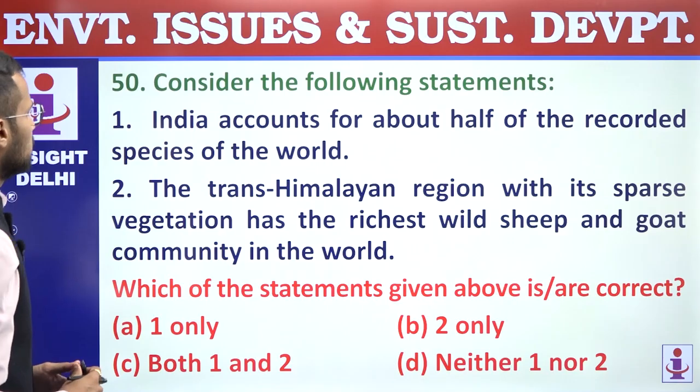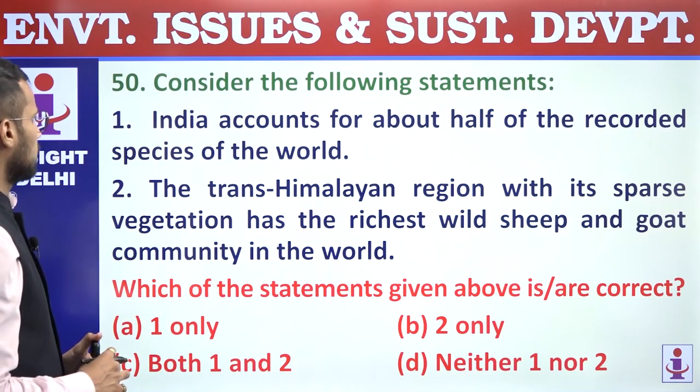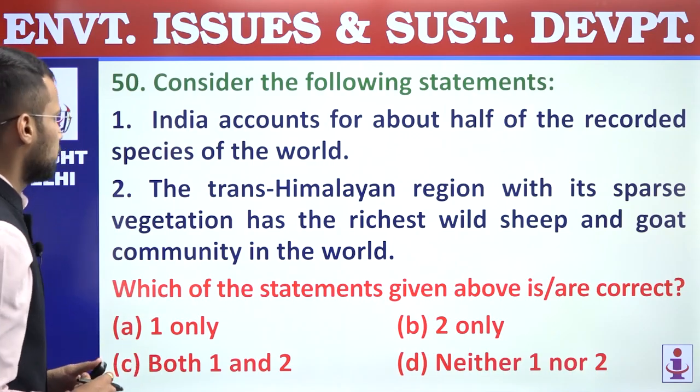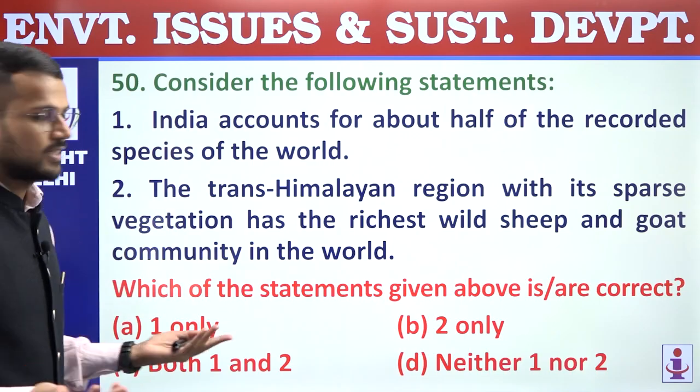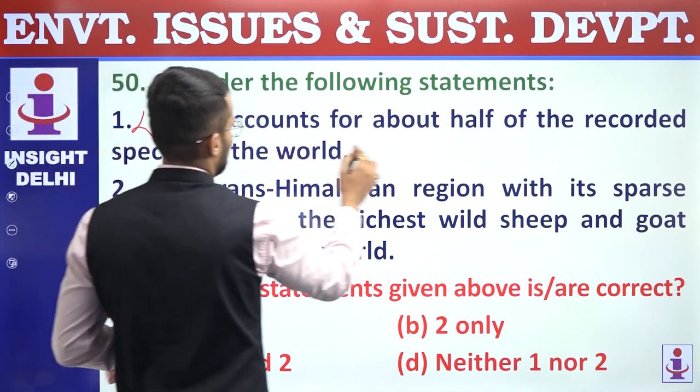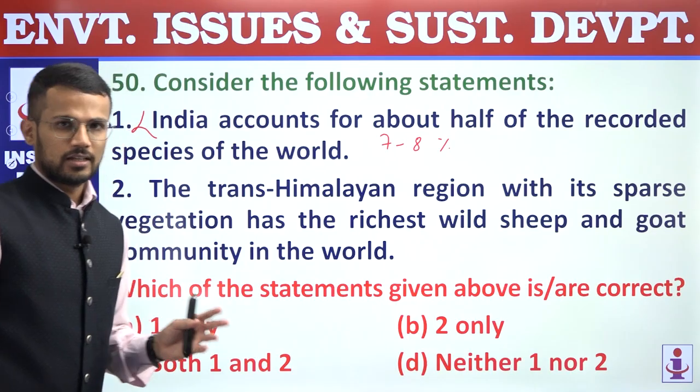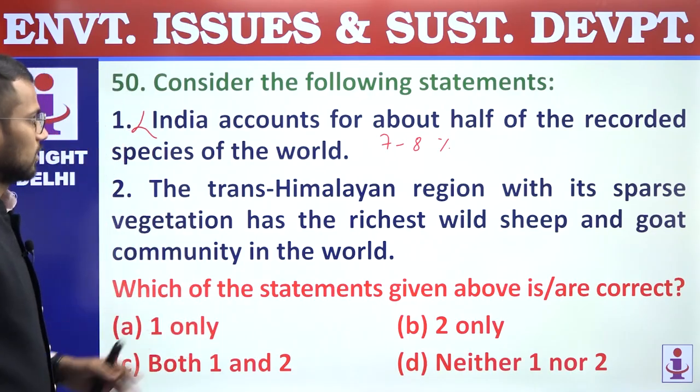50th question, consider the following statements. First, India accounts for about half of the recorded species of the world. It's not correct, right? So we know that it is around 7 to 8% of the recorded species that are there in India, not 50%.